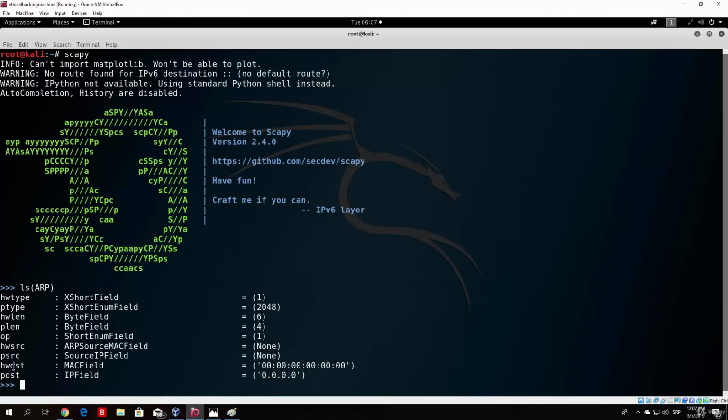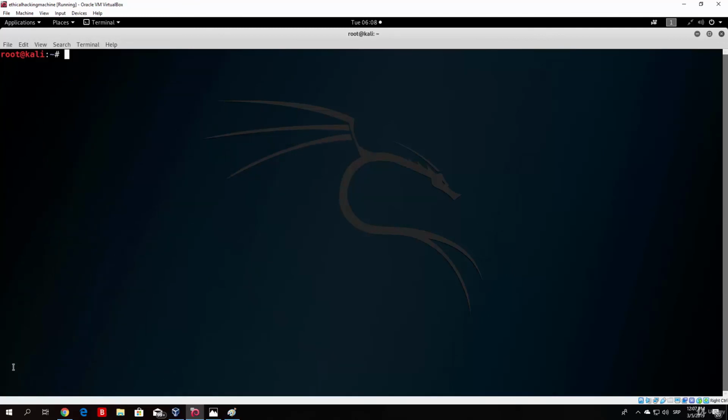Now you might be asking, why am I showing you all of this? Well, as I said, it is the fundamental of the man-in-the-middle attack, as all man-in-the-middle attacks basically start with ARP spoofing. And what ARP spoofing is I will talk about in the next lecture. I just wanted to give you a brief overview of what the ARP protocol is. If you want to, you can search a little bit more about it and read on it. It's really not that hard to understand, especially once we run this attack in practice. You will understand it even more.